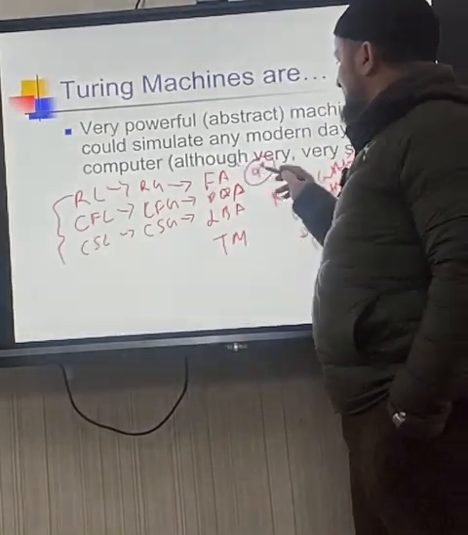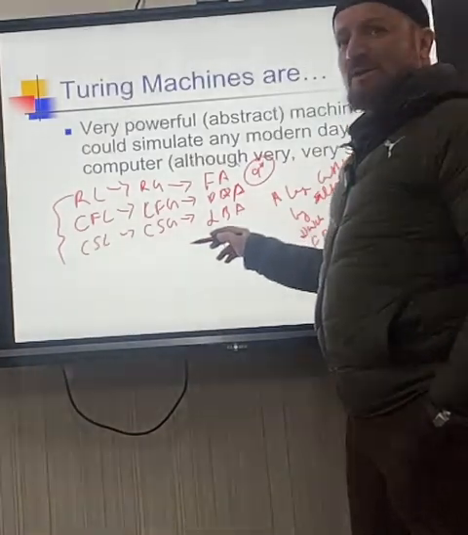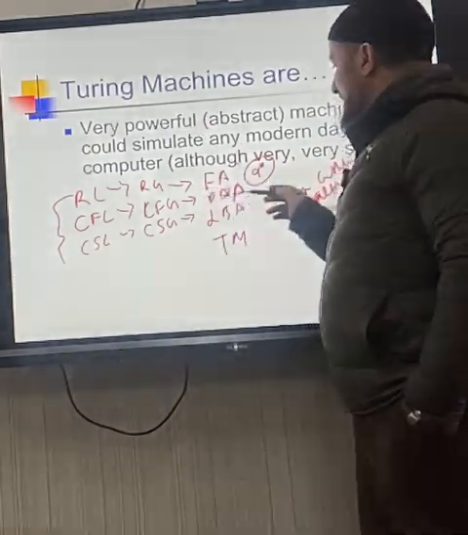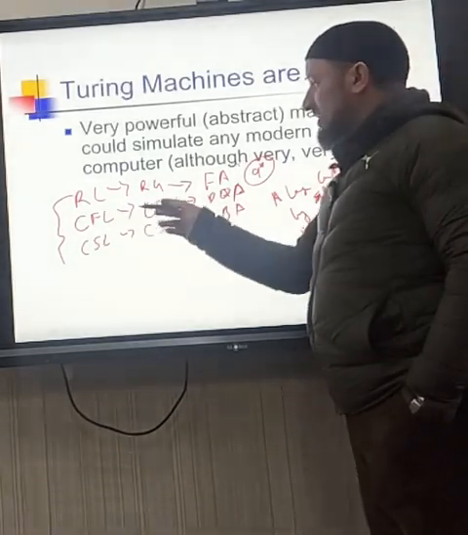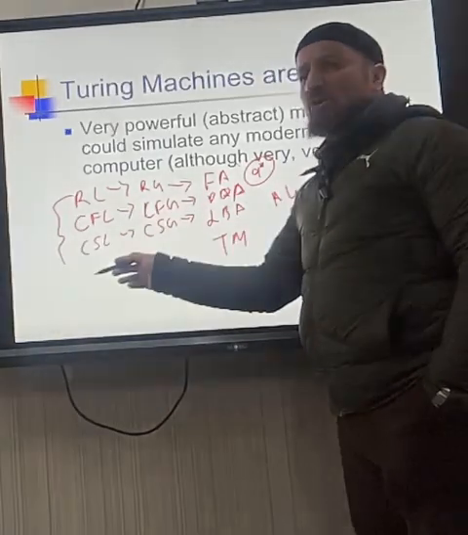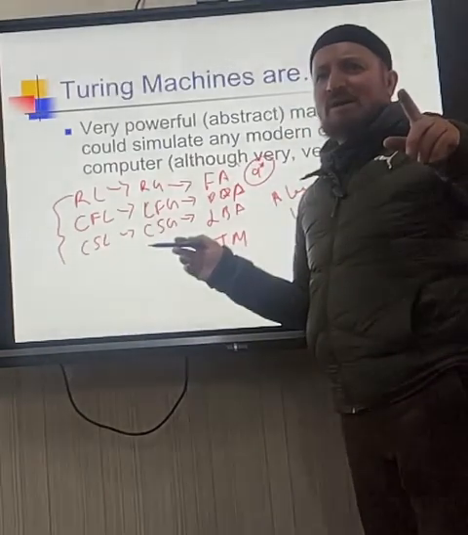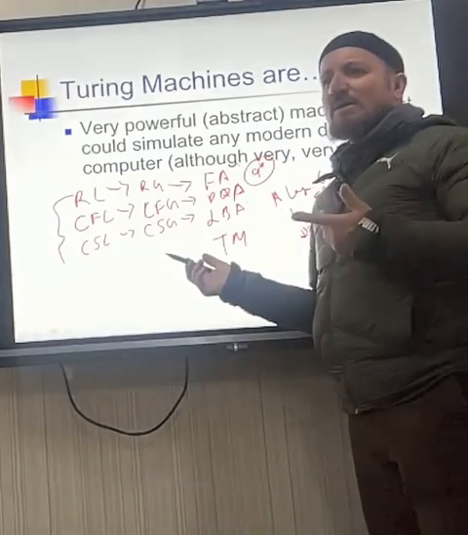Basically, if we have the regular language, it will be accepted by Turing machine, because Turing machine is the boss. It is a superset of all. If we have the context-free language, accepted. Context-sensitive language, accepted. Recursive and enumerable language, accepted. The diagram I have given, the Chomsky hierarchy, it's the same thing. I have given you that.